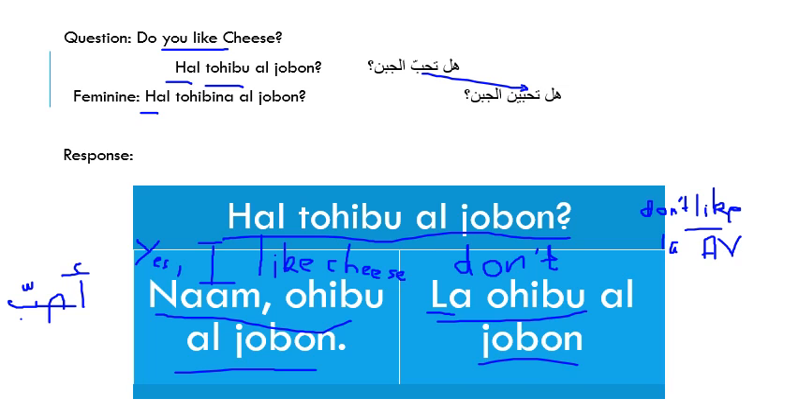So now we took the main question, which is do you like cheese, and we answered the question either in the negative voice or the affirmative voice. We agreed that when we have an action verb in the sentence and we use the negative voice, we're going to put la before this action verb.